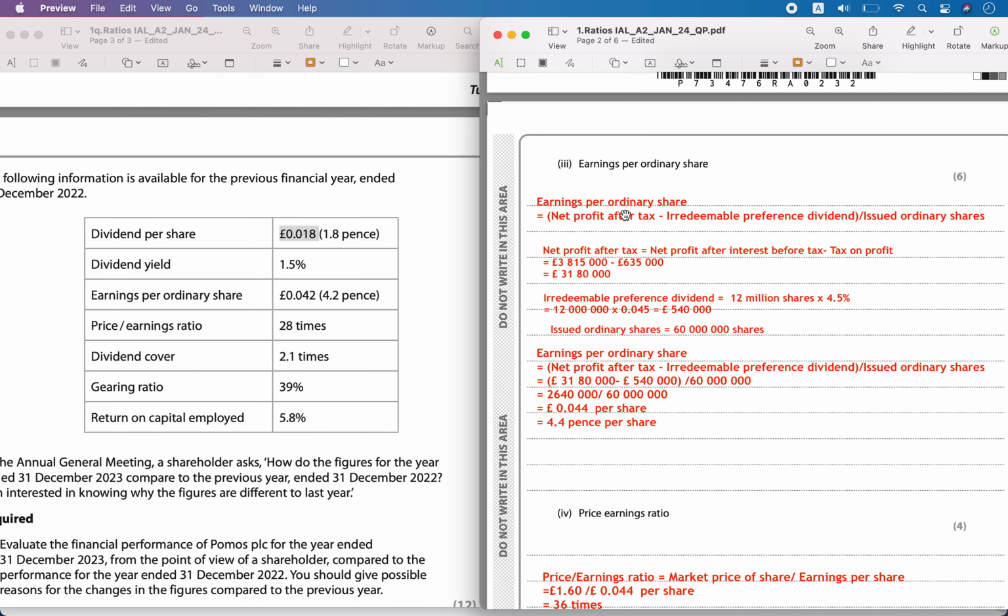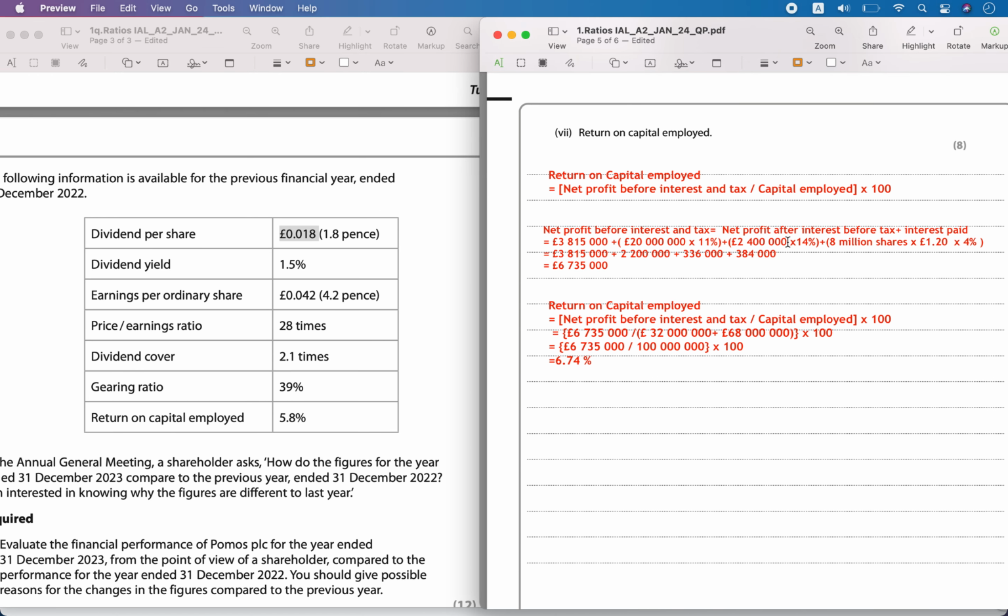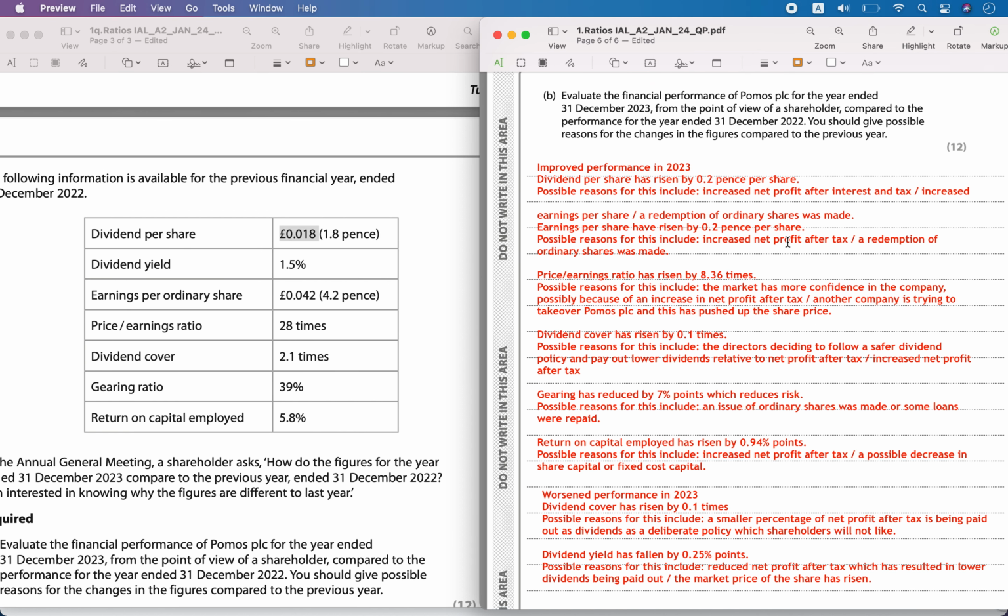Either the net profit after tax must have increased, or the number of shares must have decreased because they redeemed some shares. One value has gone down, one value has gone up, or this cannot change. So you can state either that the net profit has gone up, or that redemption of shares has happened and they ended up paying less dividends to the redeemable preference shares. That is how you make a comment for earnings per share.